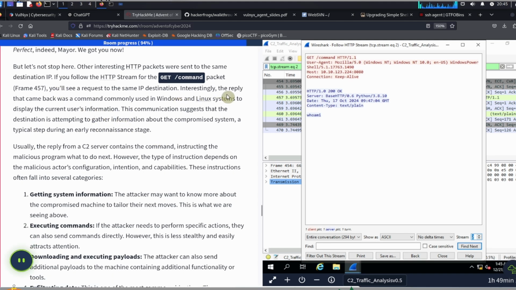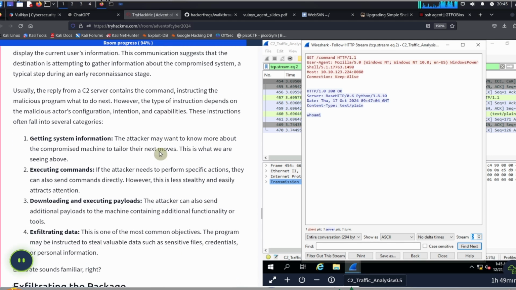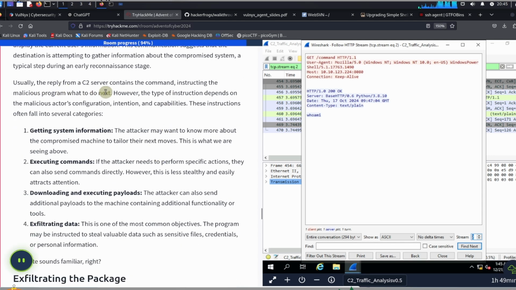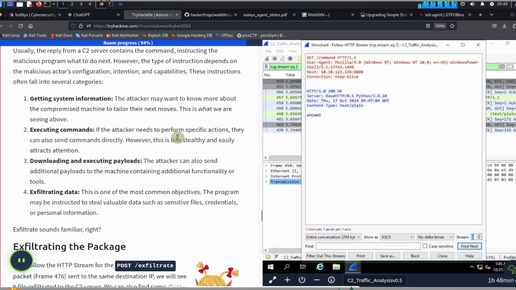Okay, so interestingly, the reply that came back was a command commonly used. Great. This communication suggests that the destination is attempting to gather information about a compromised system, a typical step during an early reconnaissance stage. Usually, the reply from a C2 server contains the command instructing the malicious program what to do next. However, the type of instruction depends on the malicious actor's configuration, intentions, and capabilities. These instructions often fall into several categories.